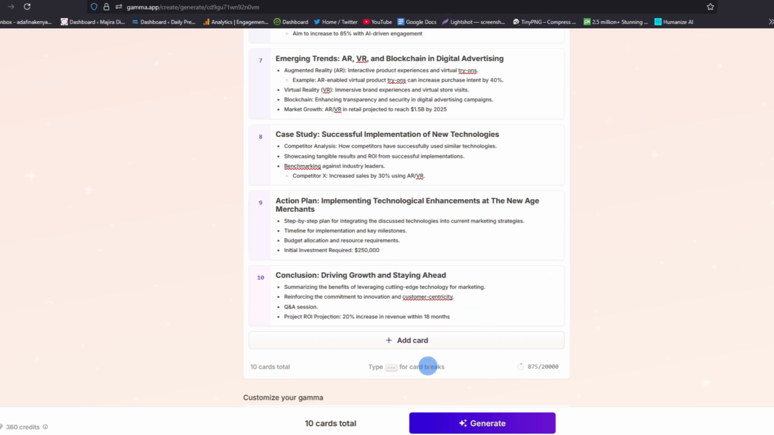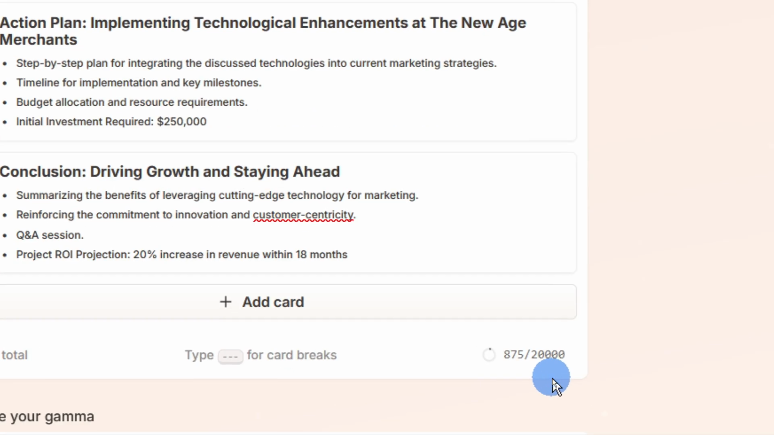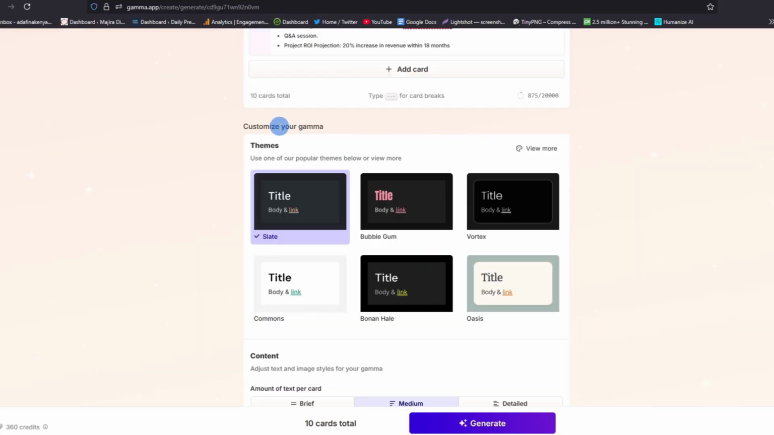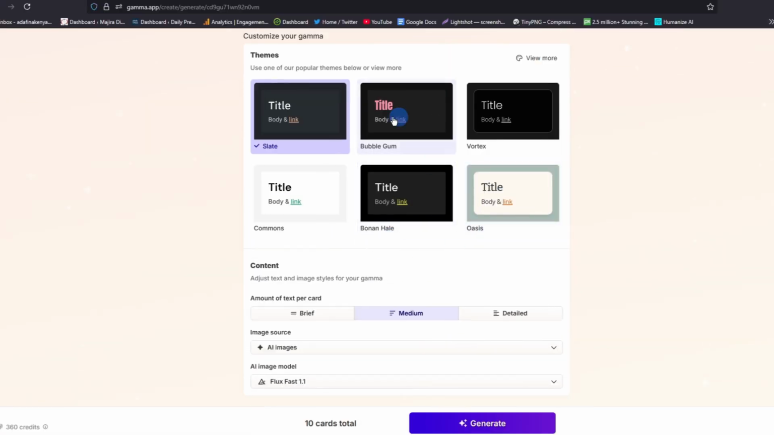Now, as you can see, you can paste as much as you can, because it allows us up to 20,000 words. I've only pasted here 875 words. So when it comes to customization on your Gamma, don't worry about this. Just let it remain at default. Although you can go ahead and select any of these, it is still okay. So I'll leave it at that.